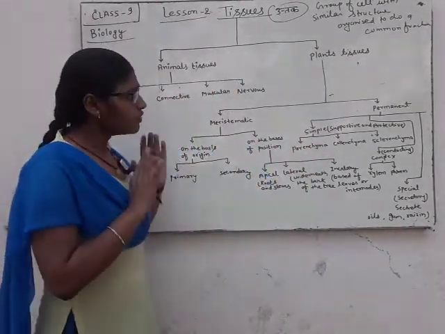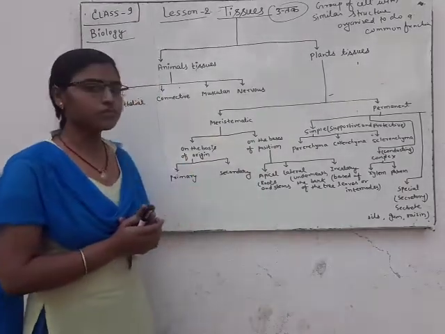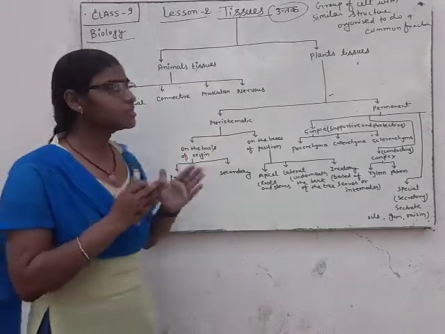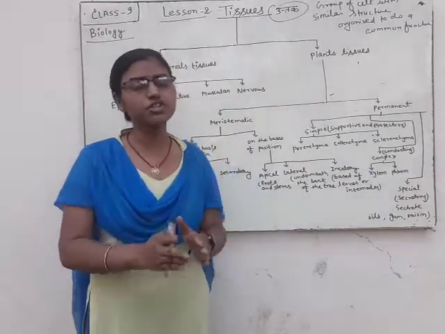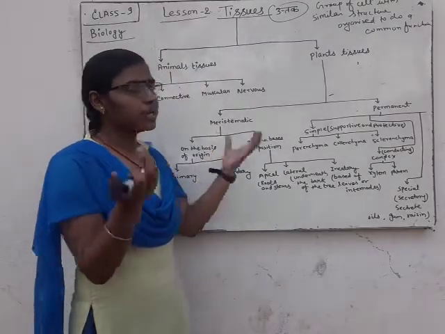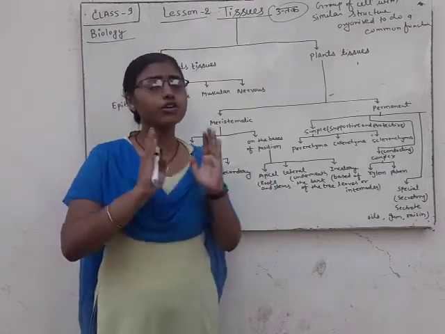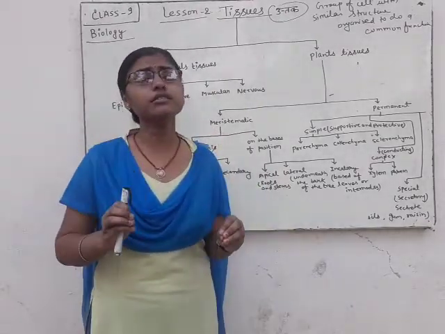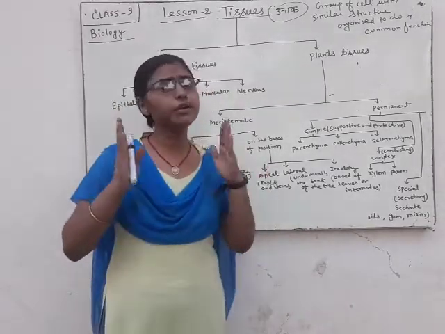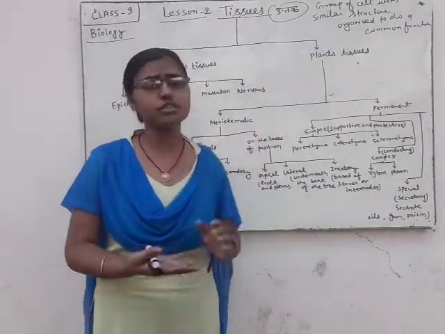Now we will discuss the different types of animal tissues and plant tissues, because this is the basic function of our body. Without cells we cannot make tissue, without tissue we cannot make an organ, and without organs we cannot make a complete body. So tissue and cell both are the basic structural and functional units of life.